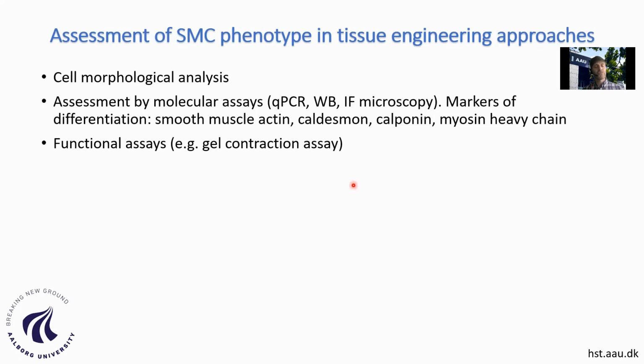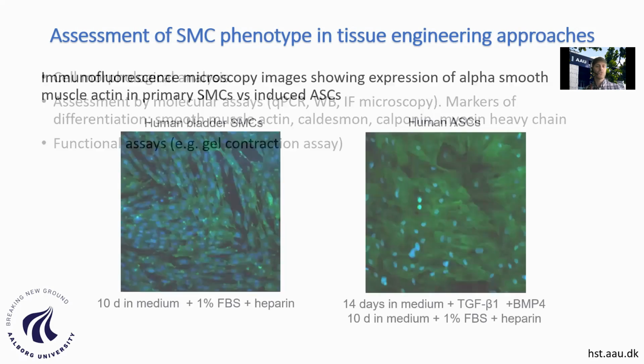And then we use different markers, for example, smooth muscle actin, caldesmon or calponin, also myosin heavy chain as a late marker of differentiation. The cells that express myosin heavy chain are the most differentiated cells. And there are also functional assays, for example, a gel contraction assay, to ensure that the cells have obtained the desired phenotype. I will show you some examples here.